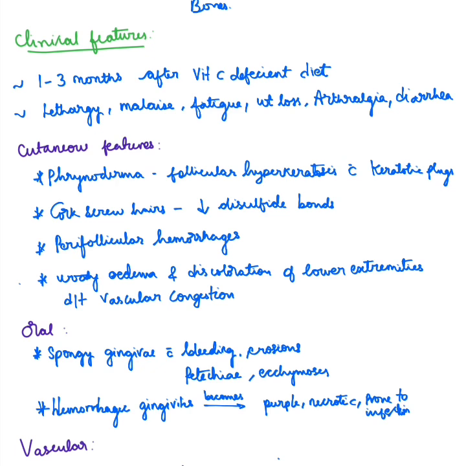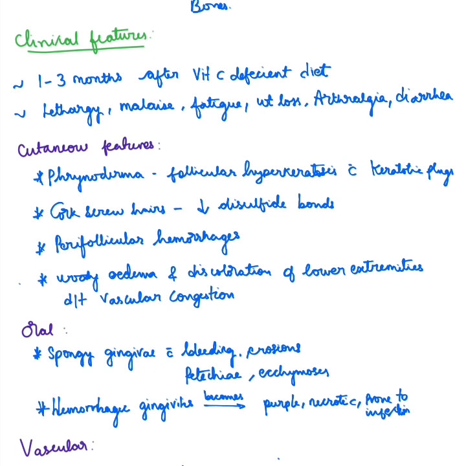Coming to the cutaneous features, phrynoderma, which is classically seen with vitamin E deficiency but also occurs with vitamin C and essential fatty acid deficiency. Phrynoderma is seen with follicular hyperkeratosis and keratotic plugs, and it occurs on various areas of the body such as the anterior aspects of forearms, the abdomen or even the posterior aspects of thighs.